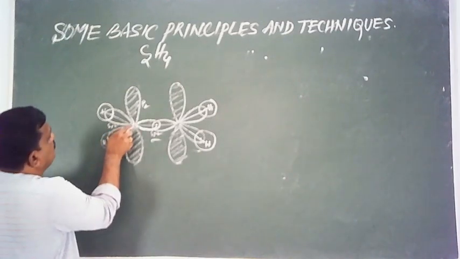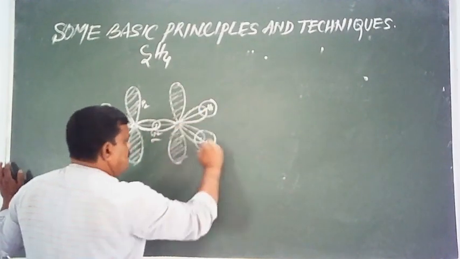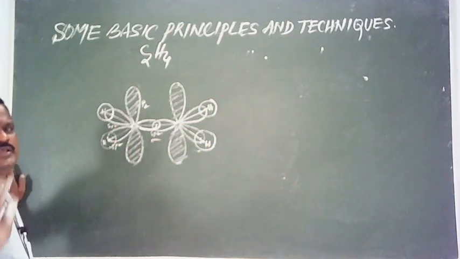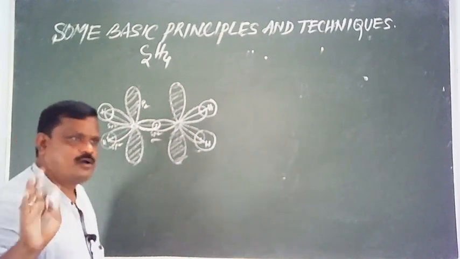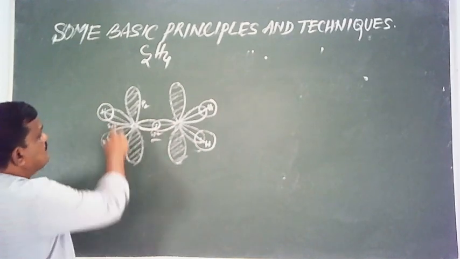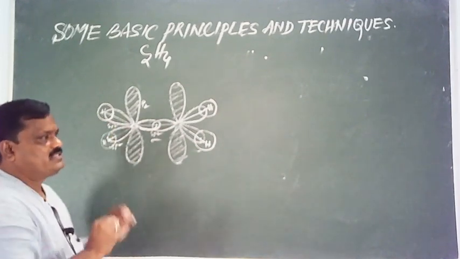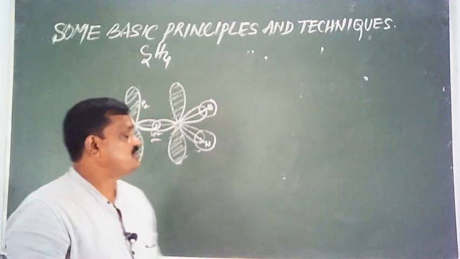And here is a sigma bond, here is a sigma bond, here is a sigma bond, here is a sigma bond. All are formed by the axial, head-on or end-to-end overlapping of atomic orbitals. But these sigma bonds lie between carbon and hydrogen, hence they are called sigma C-H bonds.